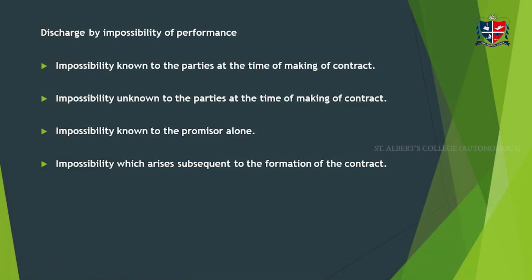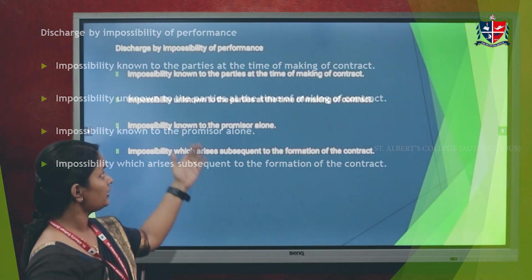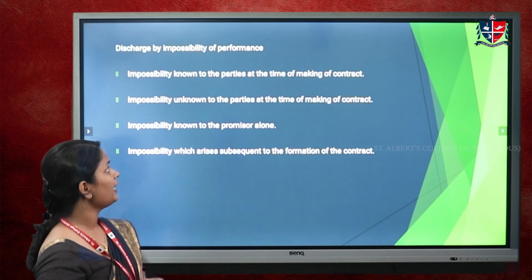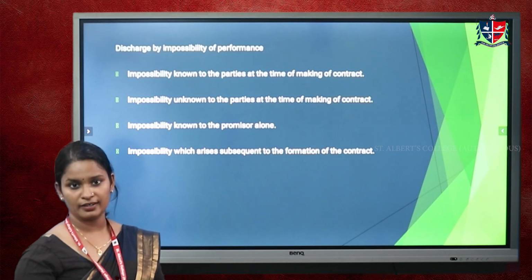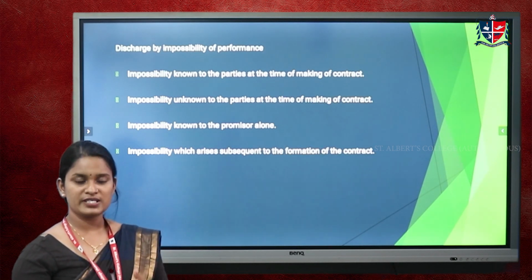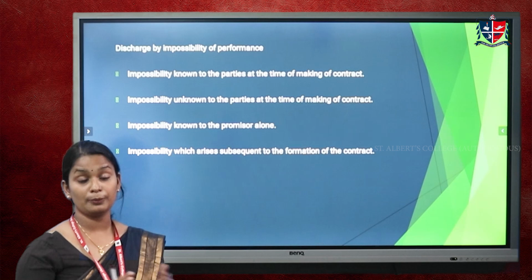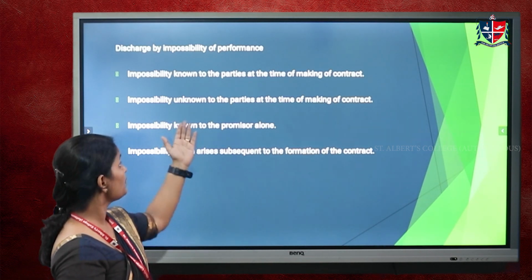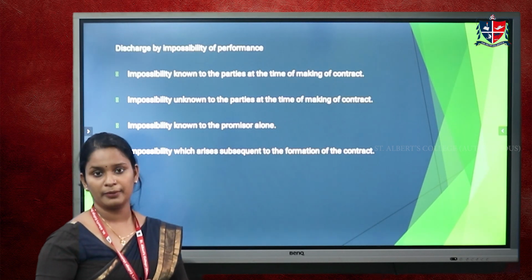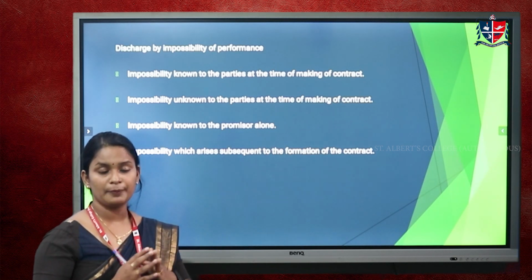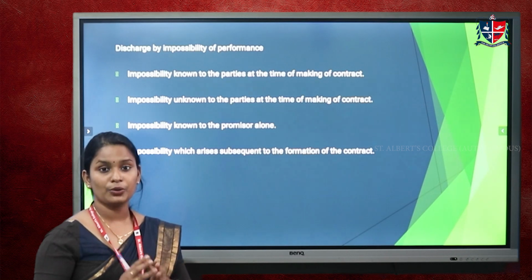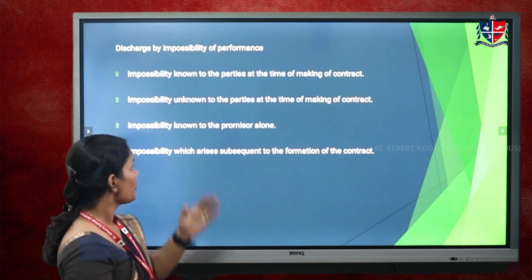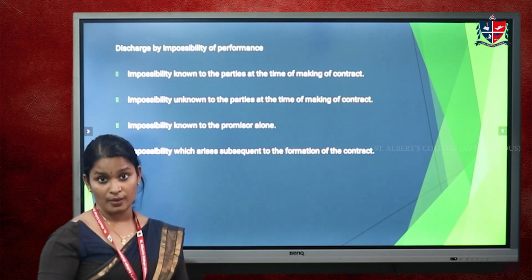And then discharge by impossibility of performance. There are a few different cases. The first one is impossibility known to the parties at the time of making the contract. In a few cases, the impossibility of performing the contract may be known to both the promisor and promisee. But in some cases, the impossibility is unknown to the parties at the time of the contract. Then the next one is impossibility known to the promiser alone.